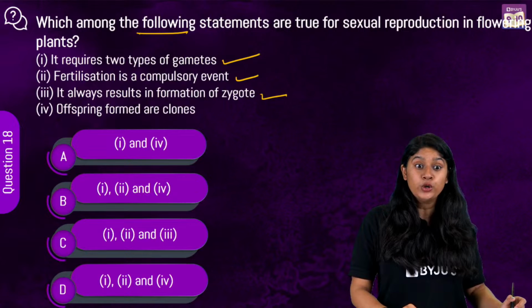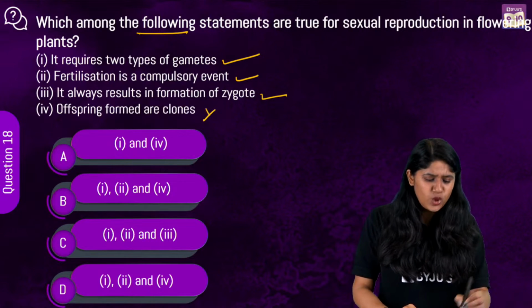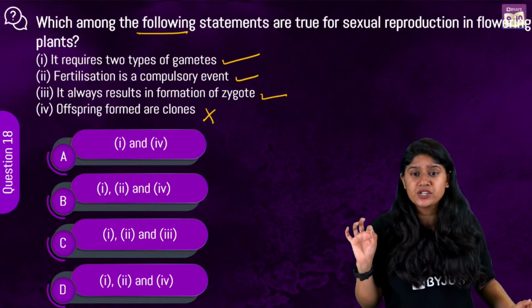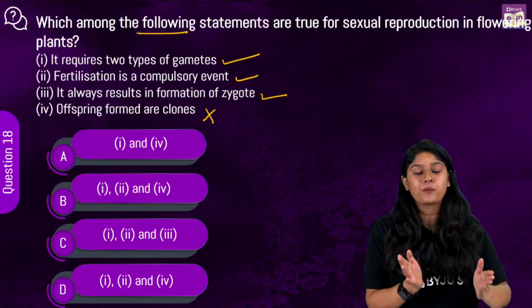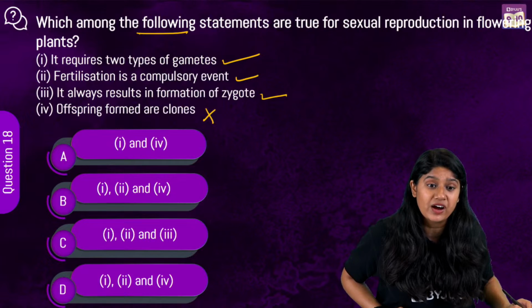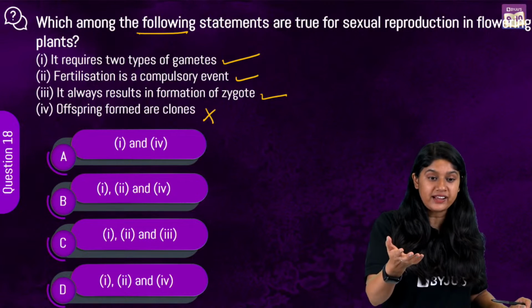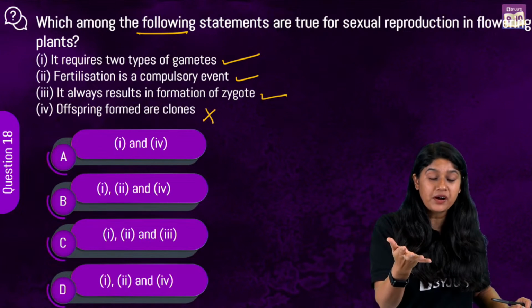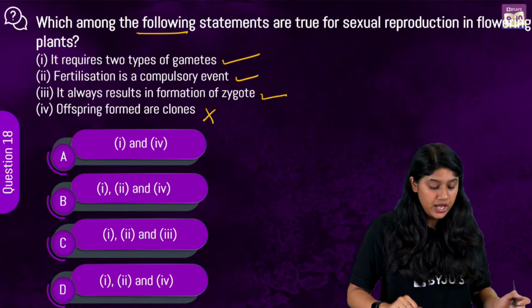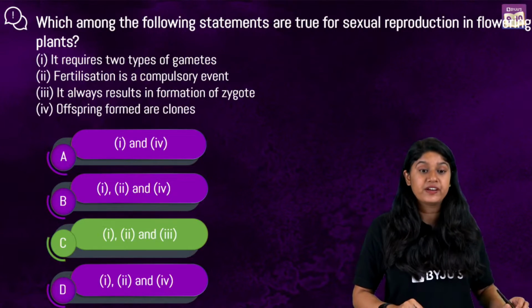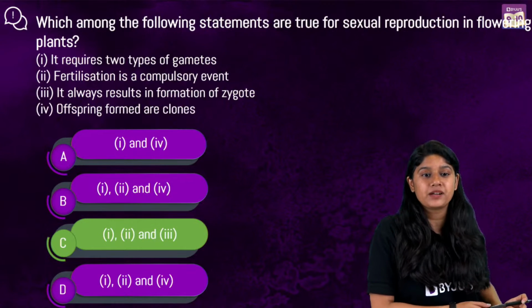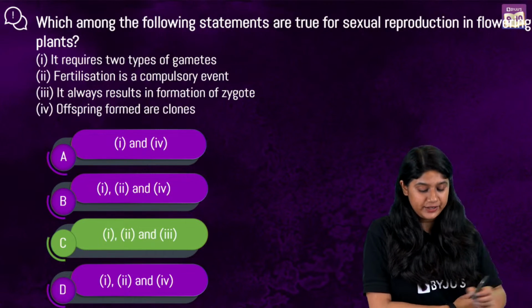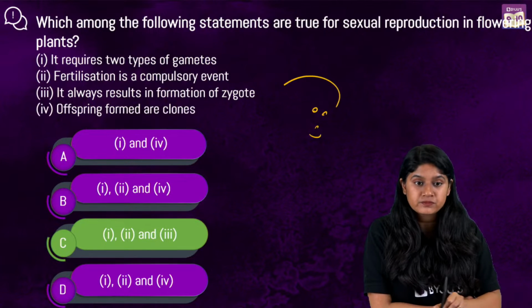Offspring formed are clones? No. We know that in sexual reproduction, the offspring will not be identical copies of the parents. Very good, everyone. That is option number C.